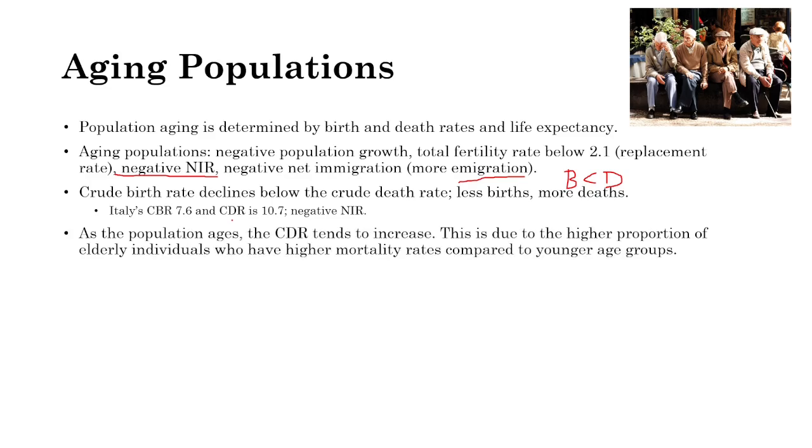As the population ages, the CDR, the crude death rate, tends to increase. This is what we see due to a higher proportion of elderly individuals who have higher mortality rates compared to younger age groups. Younger people are healthier, they have better hip bones. So they're going to die at lower rates than elderly populations.